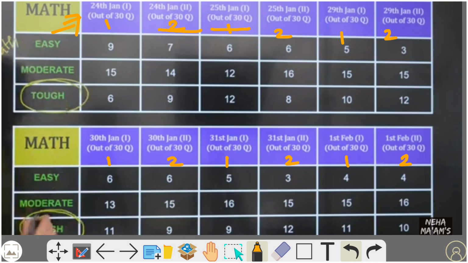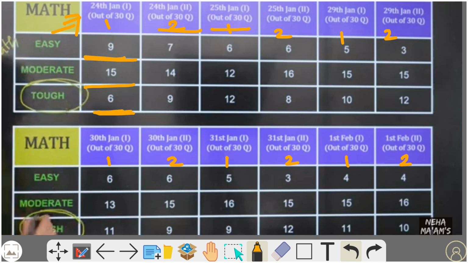On 24th January first shift, you have 9 questions from easy level and 15 questions from moderate, which means not easy and not tough. Then tough, we have only 6 questions.